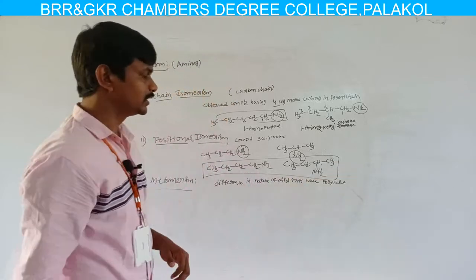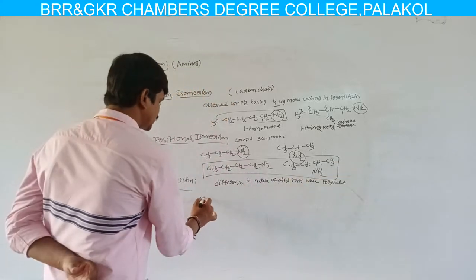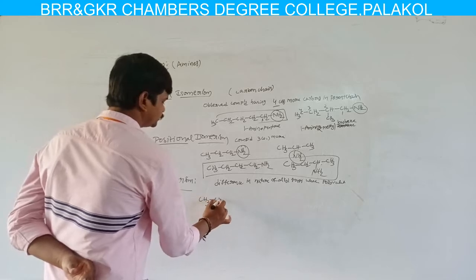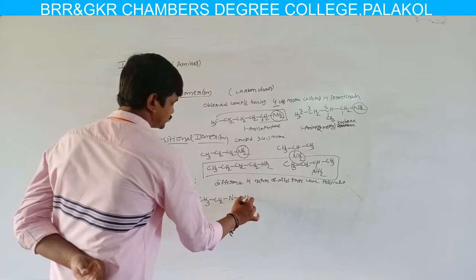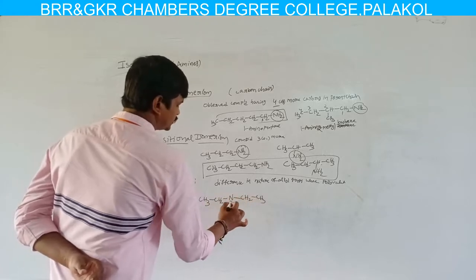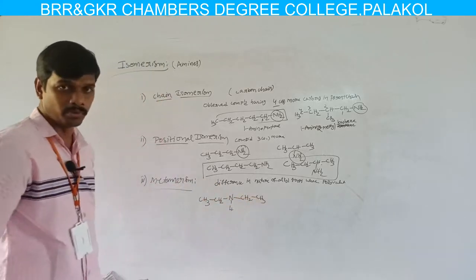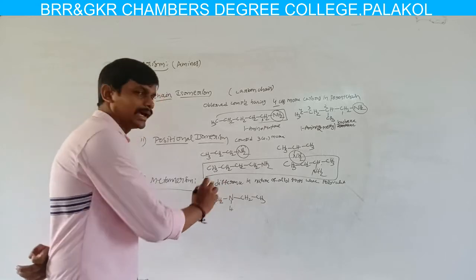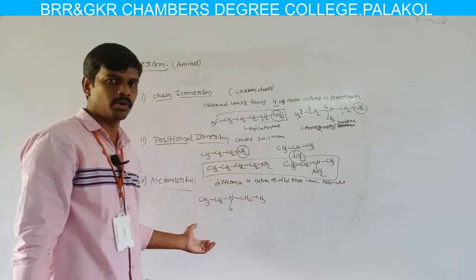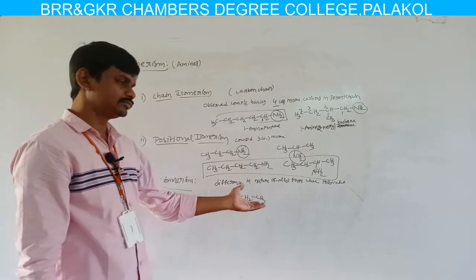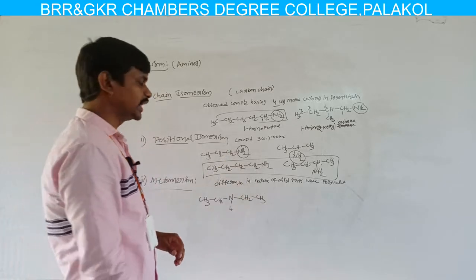This isomerism is observed in secondary and tertiary amines. The name of this compound is diethylamine. What is the IUPAC name of this compound? Ethylaminoethane.